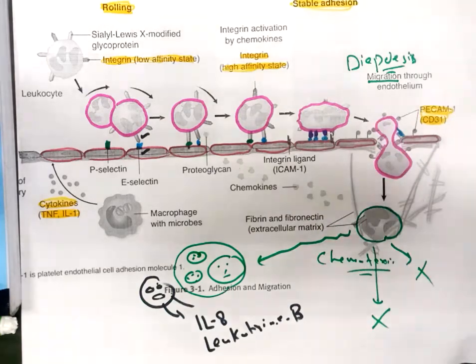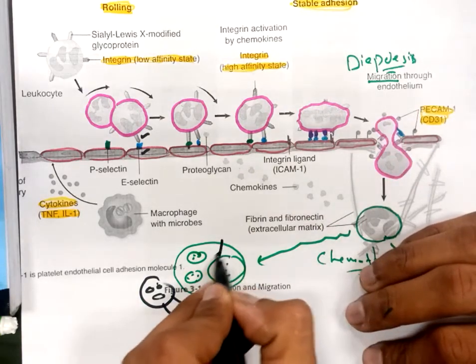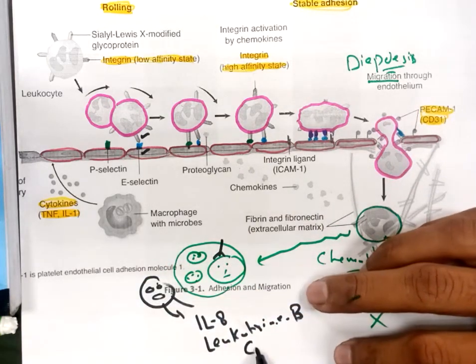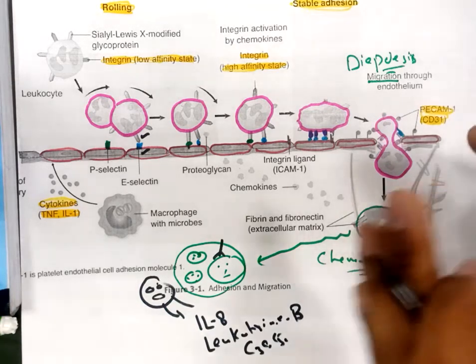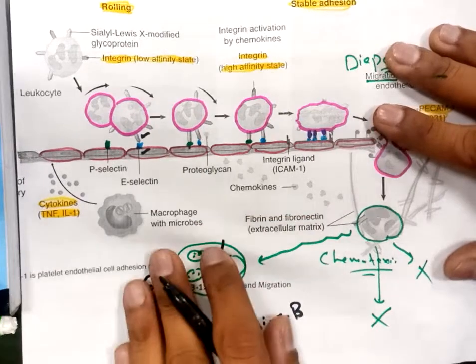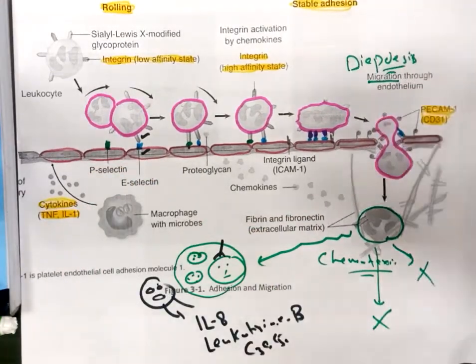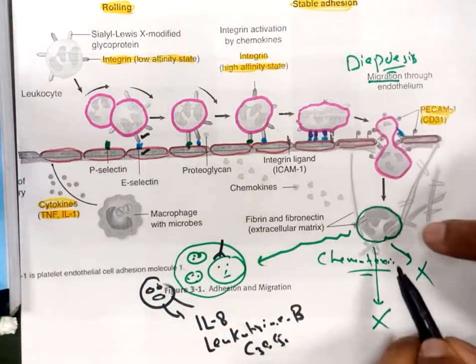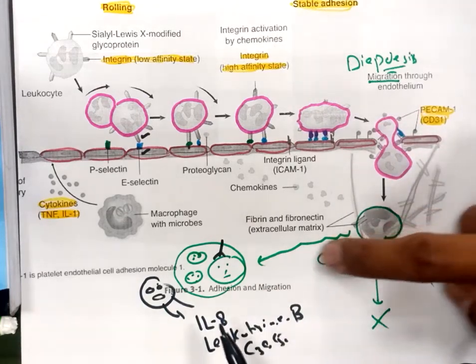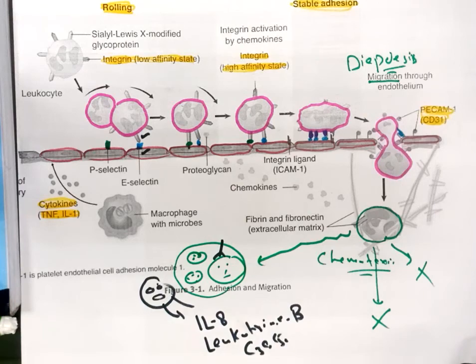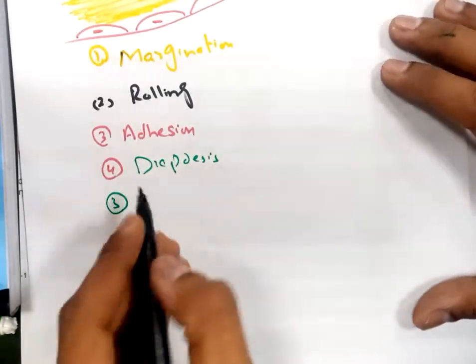There are certain complement proteins that will be present over there. For example, C3a, C5a. Now these complement proteins and these interleukins will cause the chemotaxis of these invaded immune cells towards the site of injury. So this is the fifth step in the process of moving white blood cells from the blood vessel